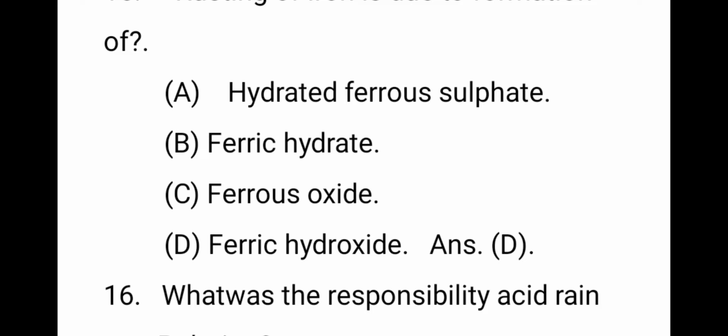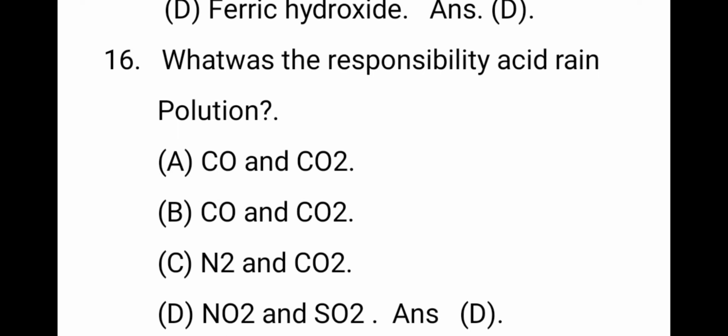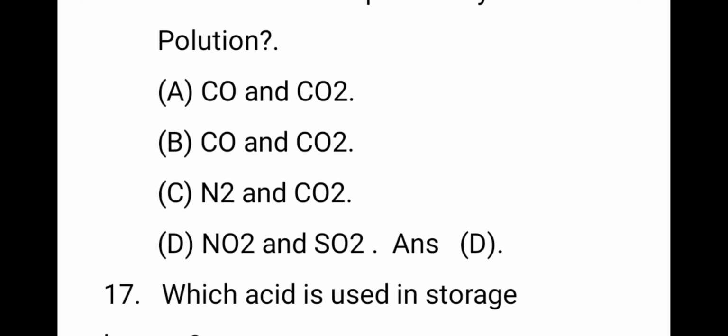Next, what is responsible for acid rains? Most probably nitrogen dioxide and sulfur dioxide. When fossil fuels are burning, these gases escape into the atmosphere. They mix with the rain and come back to our earth. These are the most dangerous pollution on our earth.